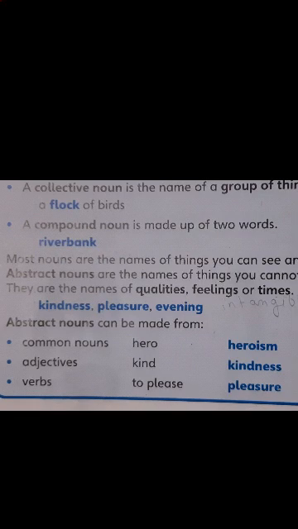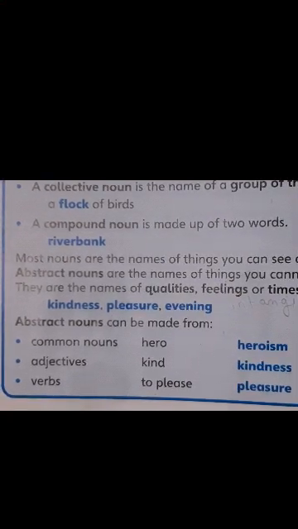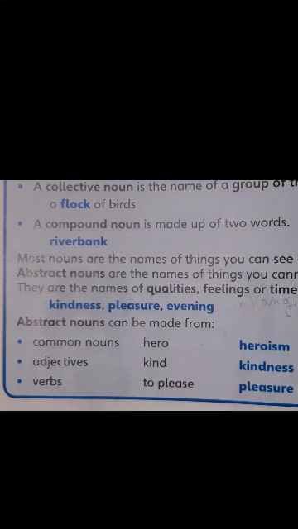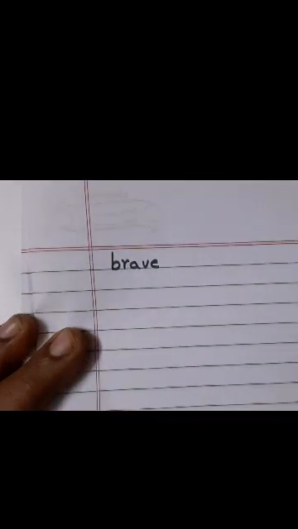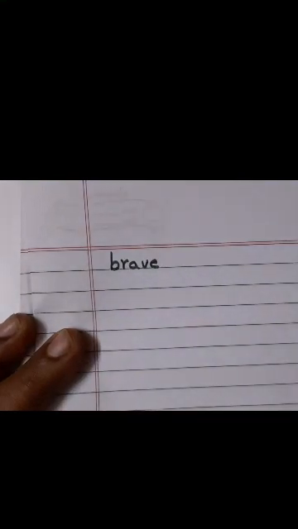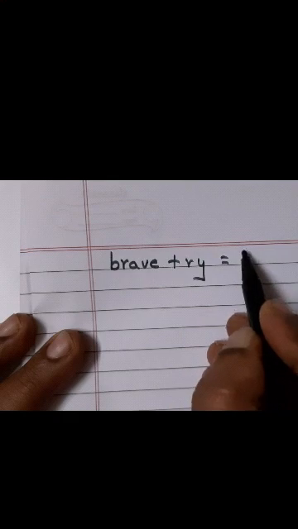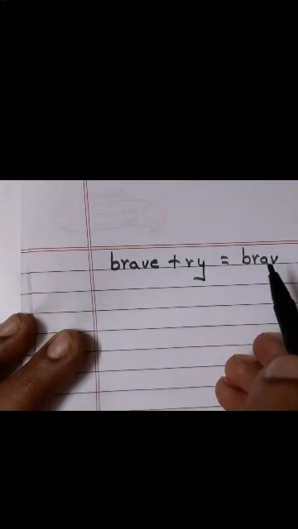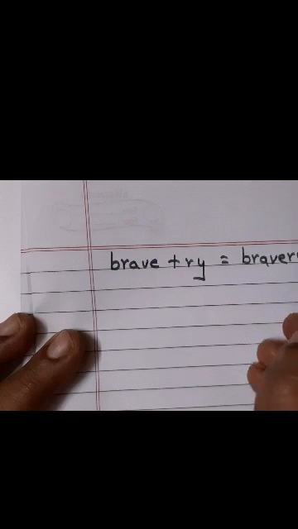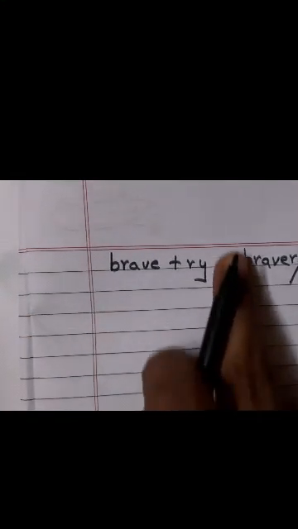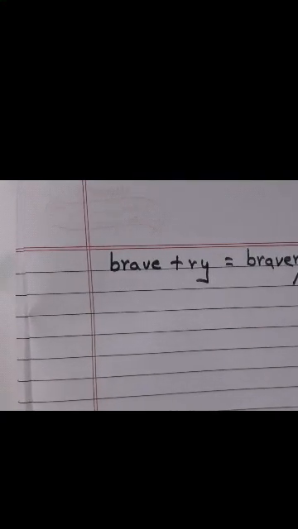Now if I want to make this an abstract noun, I add ry. Look here, children. I take the word brave. B-R-A-V-E. Now I need to add ry. So what will my spelling be after adding ry? This word will be B-R-A-V-E-R-Y. What's that word? Bravery. Bravery is my abstract noun.